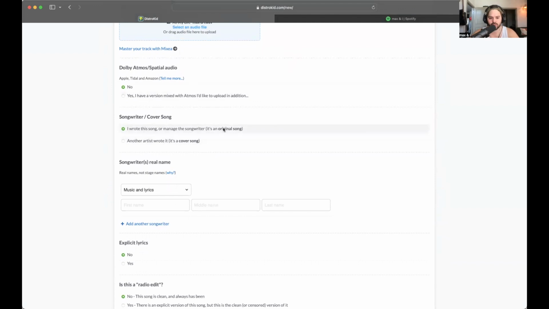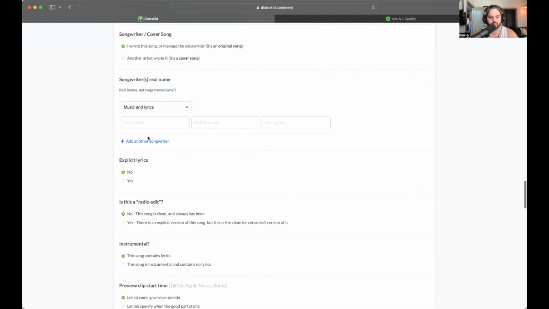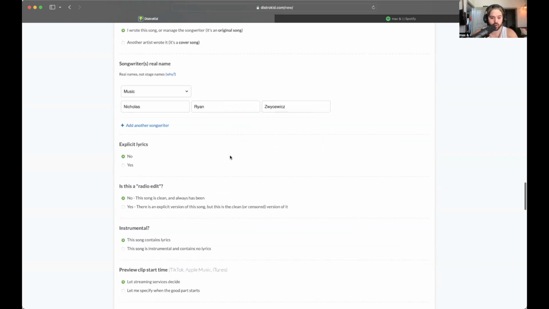So for this, it's an original song, royalty-free pieces right here. We get into different rights and everything here as well. This is tricky because we did not write the lyrics to this song, so I'm definitely not going to put down lyrics. Now, music, what I'm assuming that means is the melody. We did not write the melody either. However, royalty free. Other people can use this. We're not going to flag or hold anyone else up. So I'm going to put my whole name in here just so we have some credits. We'll get into more credits after this.